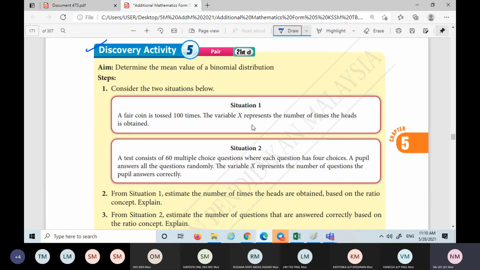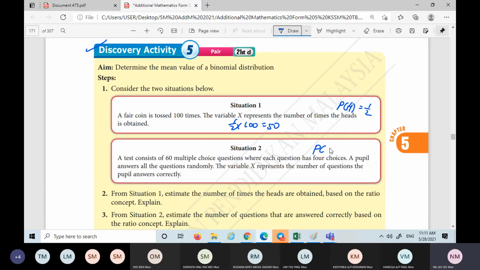Just now, the percentage for you to get head is 50%, the probability is half. So you use the half, 50% times 100, then you get 50. This one is the same thing.